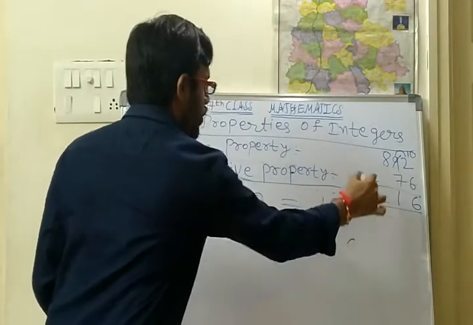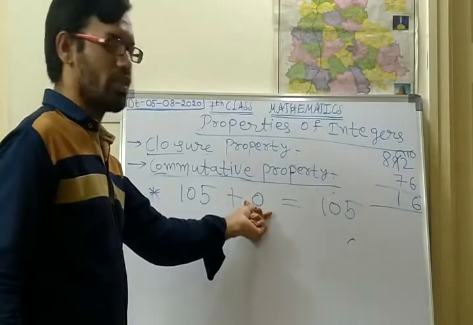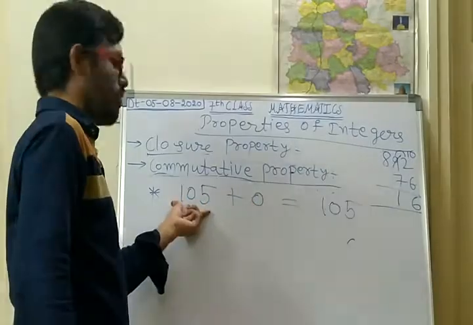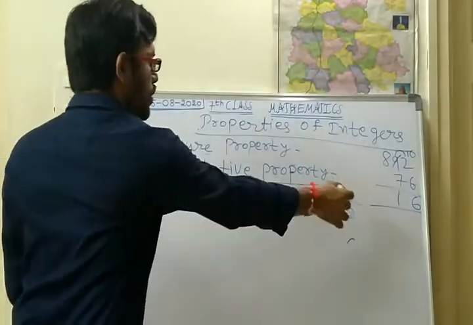So 105 only. We are not supposed to add or subtract anything if there is 0. Whatever the before number is, that one only is the final answer. So 105 plus 0 is 105.